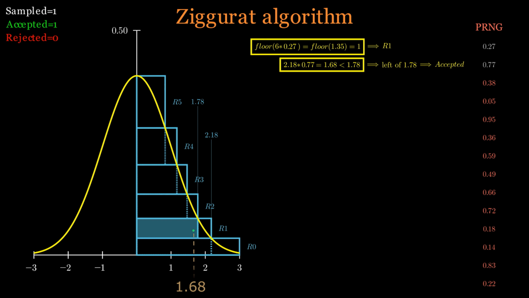We don't even need to sample a higher resolution y value, so to speak, because the entire area within R1 that is to the left of 1.78 is within the green accept area. Put differently, the entire area within R1 to the left of 1.78 is outside the red reject region.